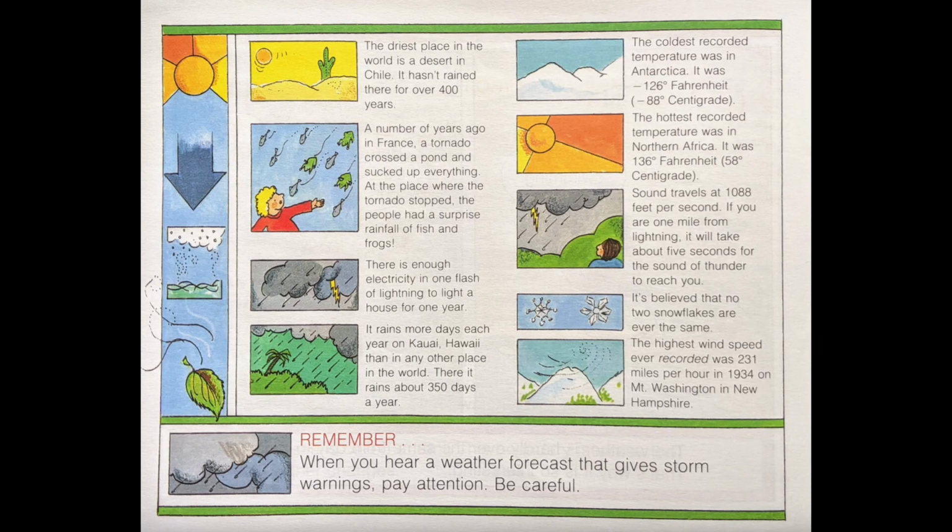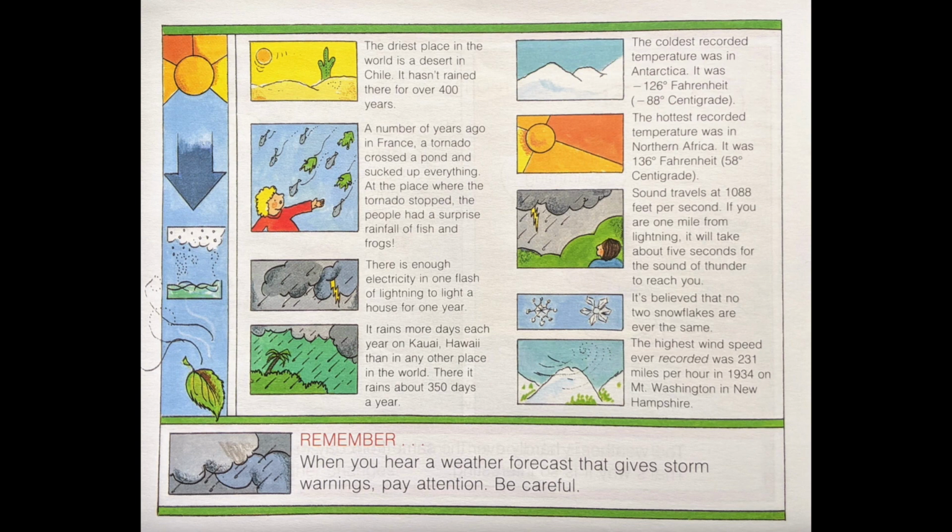The driest place in the world is a desert in Chile. It hasn't rained there for over 400 years. The coldest recorded temperature was in Antarctica. It was negative 126 degrees Fahrenheit, or negative 88 degrees centigrade. And a number of years ago in France, a tornado crossed a pond and sucked up everything. At the place where the tornado stopped, the people had a surprise rainfall of fish and frogs. The hottest recorded temperature was in northern Africa. It was 136 degrees Fahrenheit, 58 degrees centigrade.